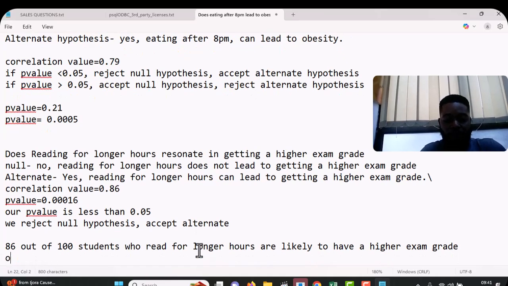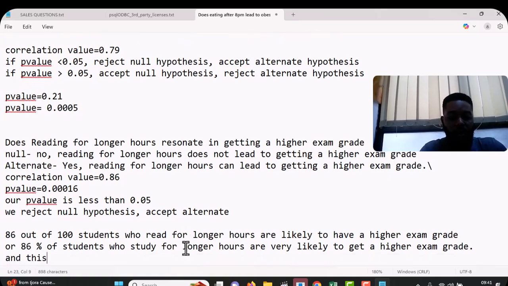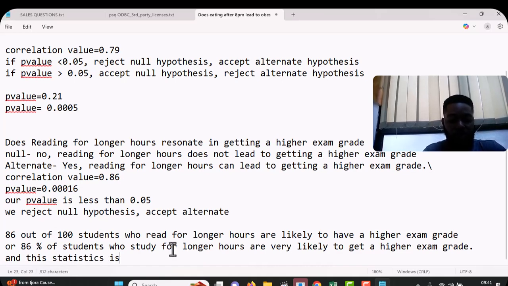Or you can say 86% of students who study for longer hours are very likely to get a higher exam grade. This statistic is significant, because our p-value is less than 0.05, and that's just it.